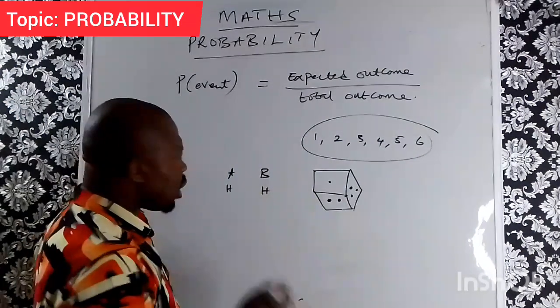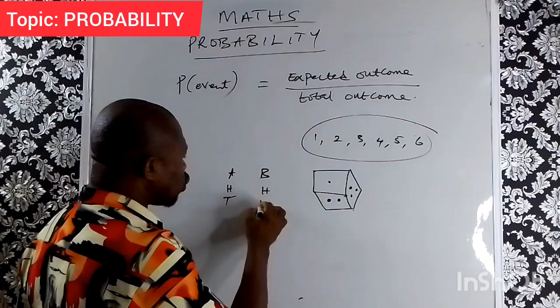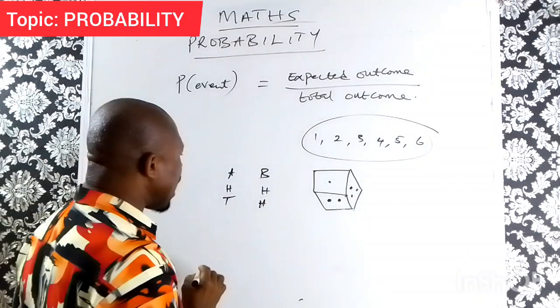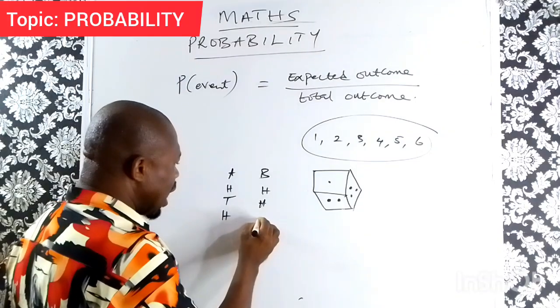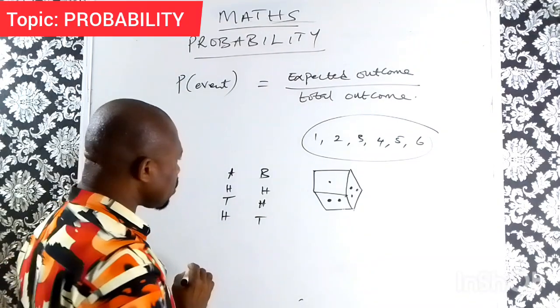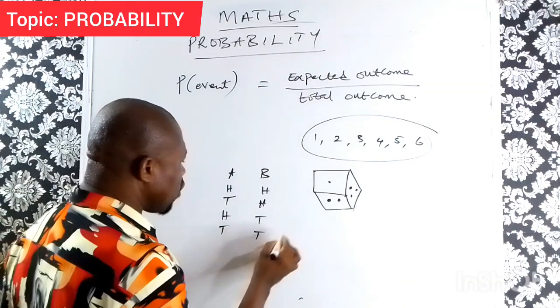Now assuming A becomes tail, this is tail and this one is head. Now assuming this one is head and this one becomes tail. Now assuming we have tail for this one and tail for this one.